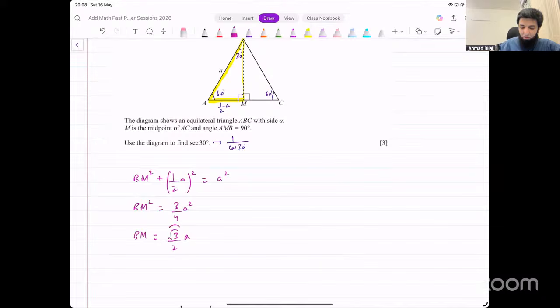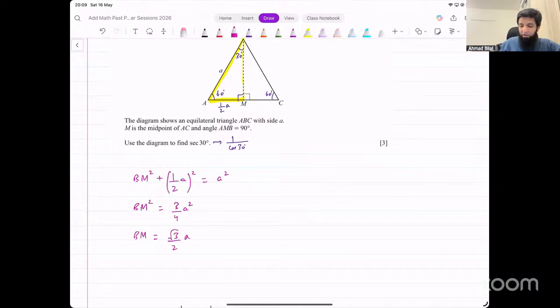Make sure that the under root is only on 3 here. If you put the under root on the whole thing, then the number in the denominator should just be 4 and this should be A squared. A lot of people are careless about it. If they write it directly as under root 3 over 4 with A outside only, they end up putting the square root on the numerator only. You lose marks if you do that. Make sure you're careful about it. If the square root is on the whole thing, make sure it looks like it is on the whole thing. If it's only on the numerator, it should look like it is only on the numerator. That's the value of BM that we have got.